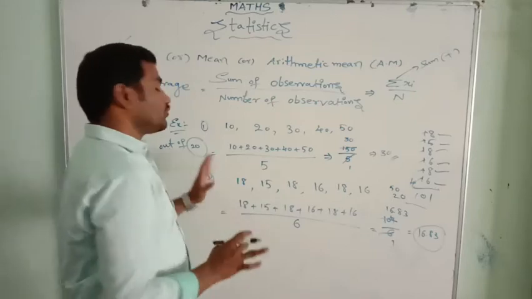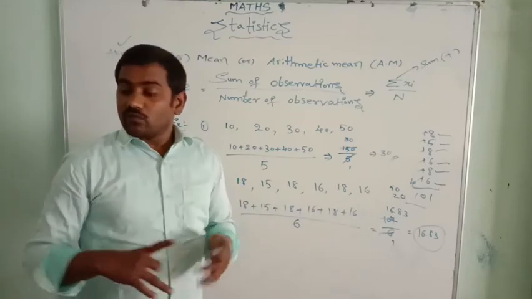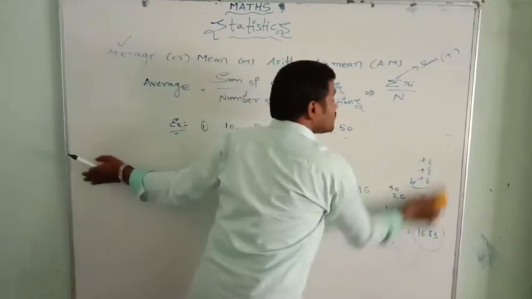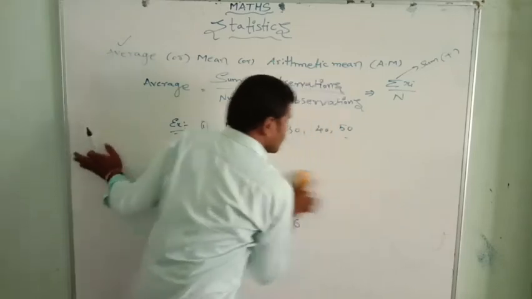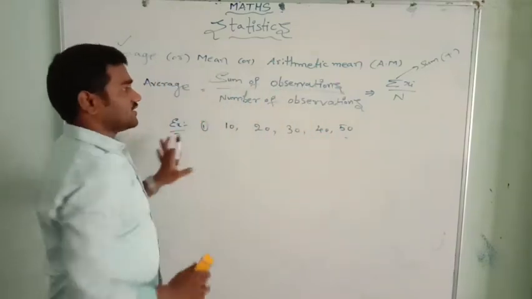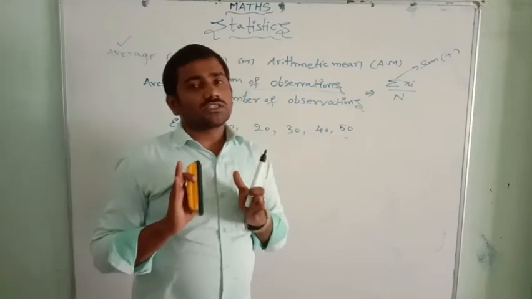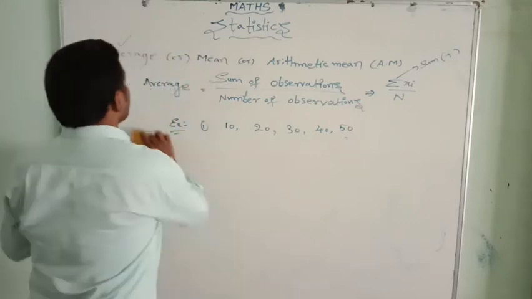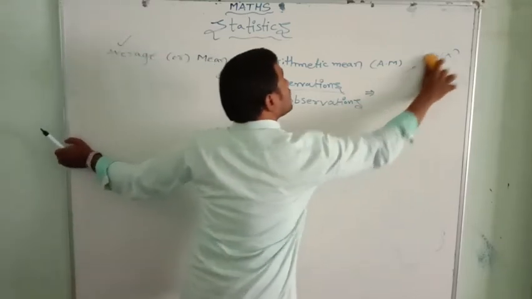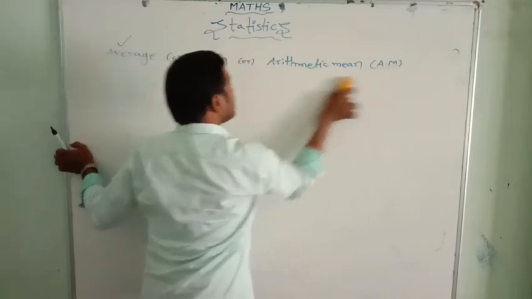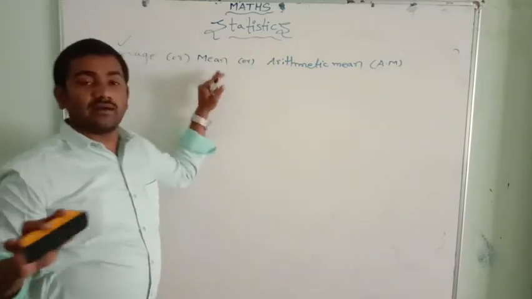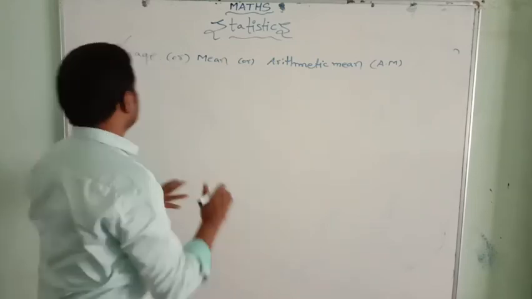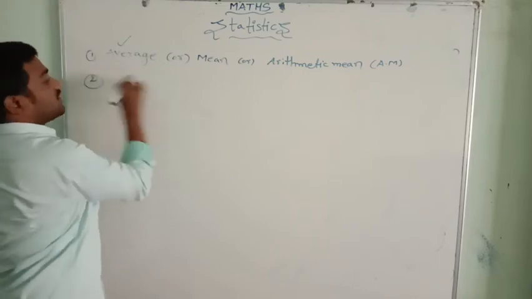Again, what is the use of these averages? How many unknown terms are there? About these averages, you can learn more in my previous videos. This is clear, children. You have to watch those previous videos. Average is finished. That means I only gave you some introduction here. The remaining part I have explained in the previous videos, which you need to watch to complete this average topic.